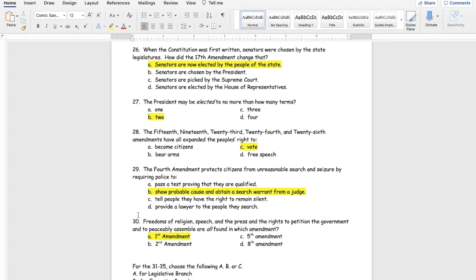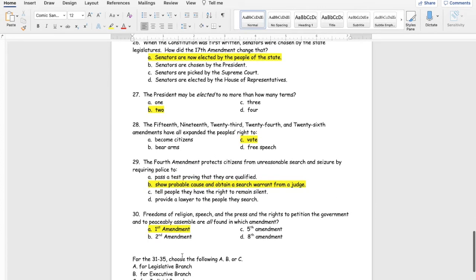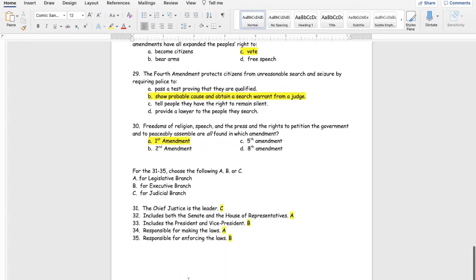And number 30, freedoms of religion, speech, and press, and the right to petition the government and to peaceably assemble are all found in which amendment? That is amendment number 1. Now for 31 through 35, you had to choose either A, B, or C for legislative branch, executive branch, or judicial branch for whichever one was represented by the question. Let's take a look at what we had.